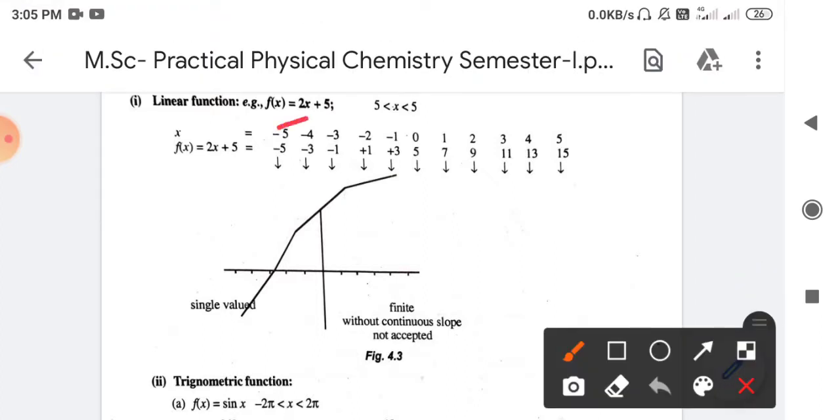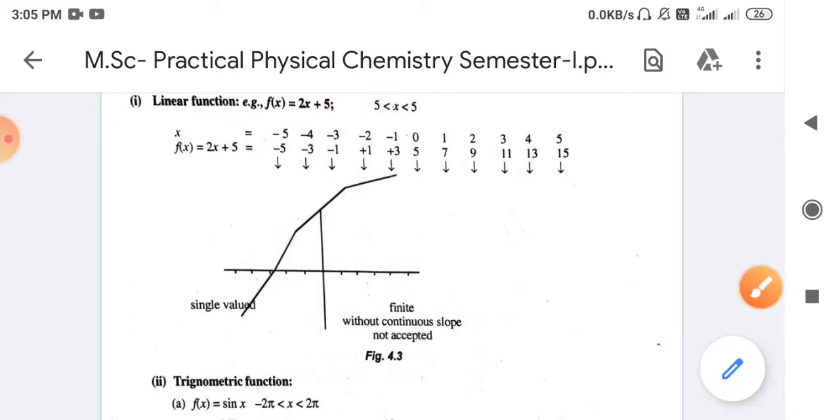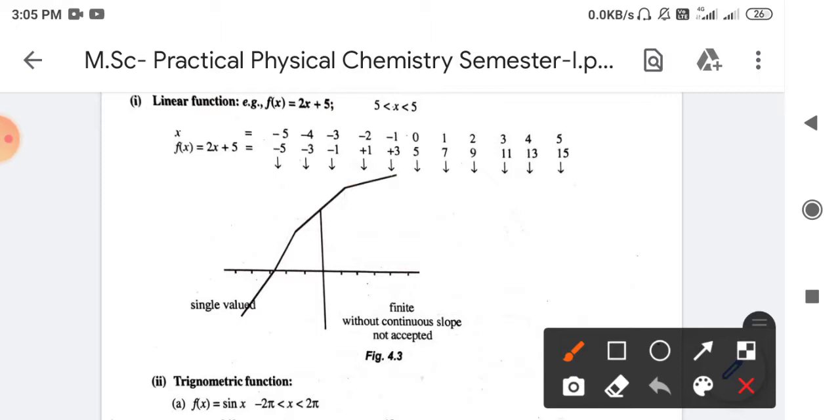Here you can see 2x plus 5, which is a linear function, so your graph is linear. Next, for the nature of the graph, you get a graph which is linear in nature, then there is a sharp change around the region of -2 to -1, and again a sharp change from -1 to +1.